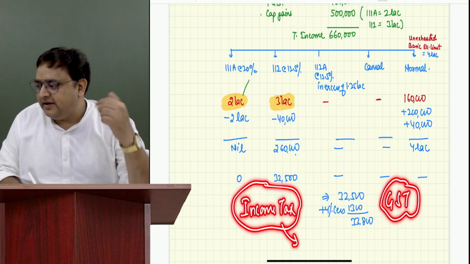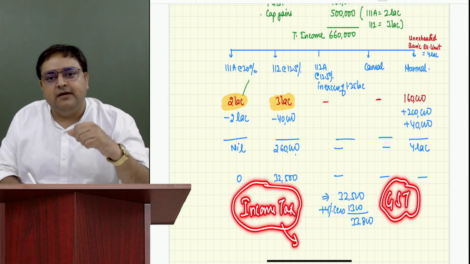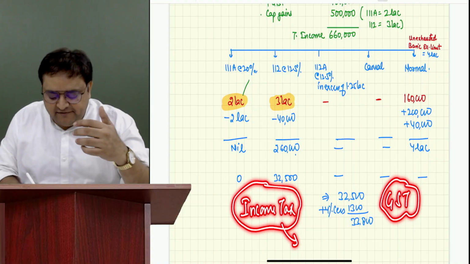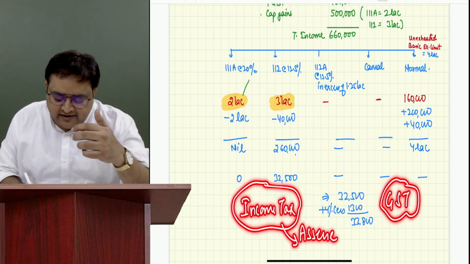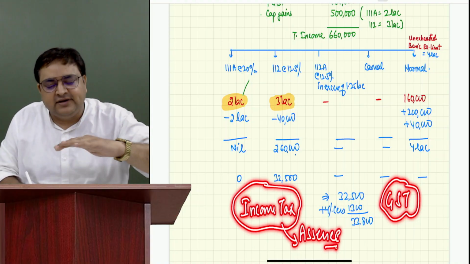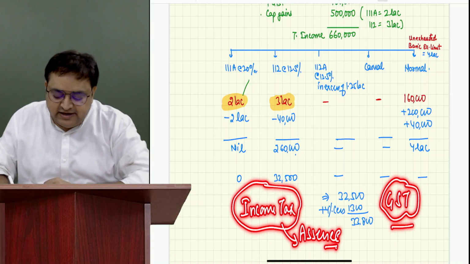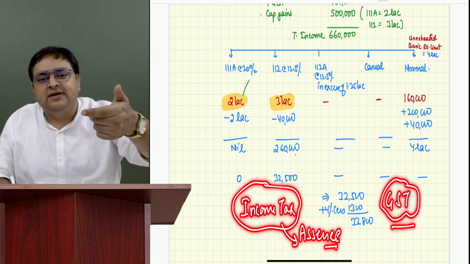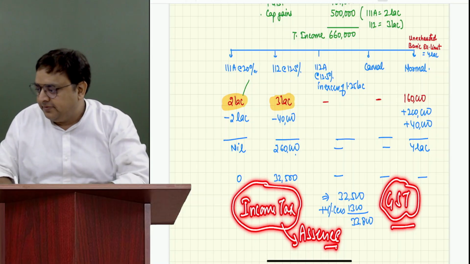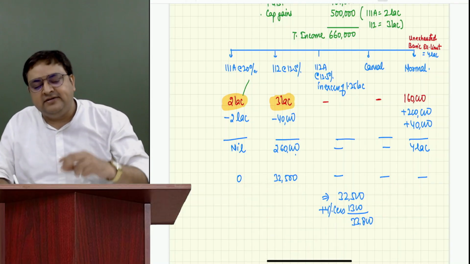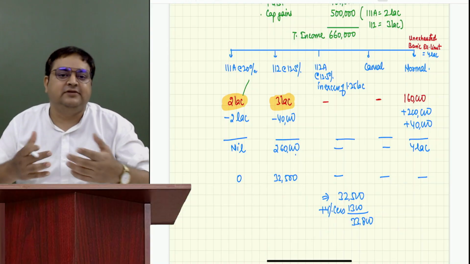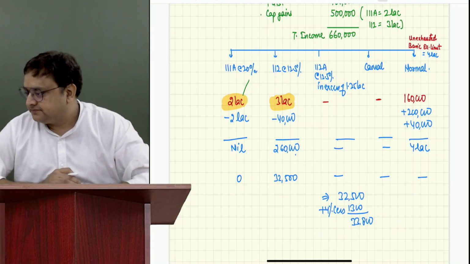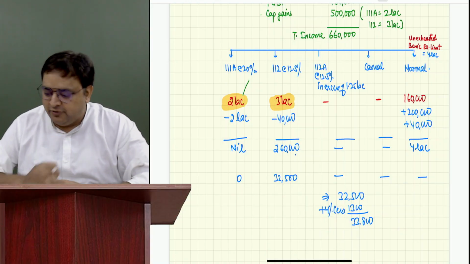Here in income tax we keep the assessee in mind first, then the government. But in GST or other taxes, we keep the benefit of the government first and then the citizens of India. So there is a difference between GST and income tax. Got it? Now you can ask me one more question.